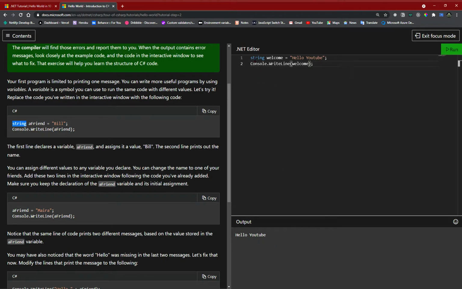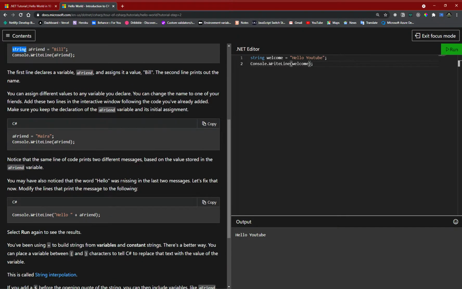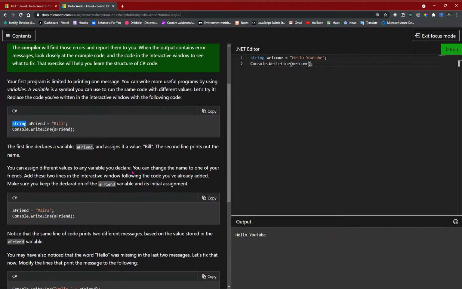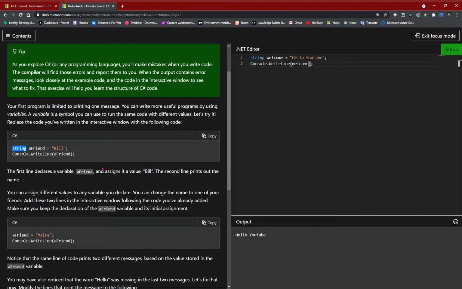Whatever you define in your string, you can type the same variable name in your console.writeline, and you can get the output. Guys, it's going to be a fast track. If you're not familiar with any programming language, this is not going to help you at all. You should learn the basics of programming in general, then come here and do these things. It all depends on you, whether you learn Python, JavaScript, or C Sharp when you start your career in programming. So that's how it is done.